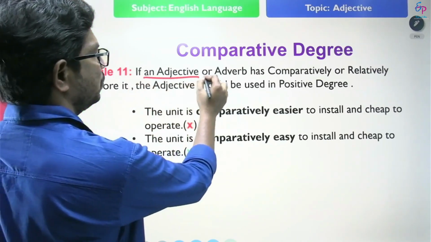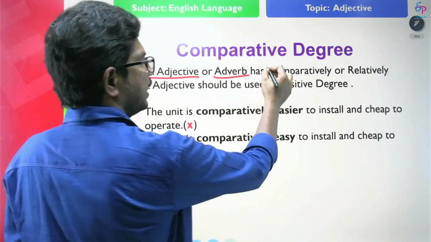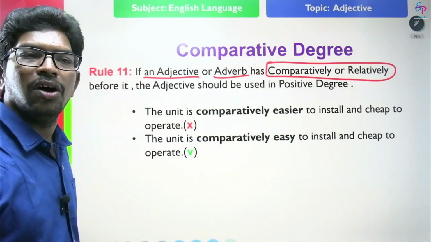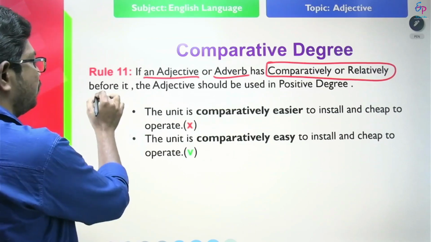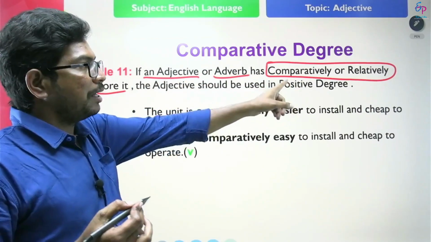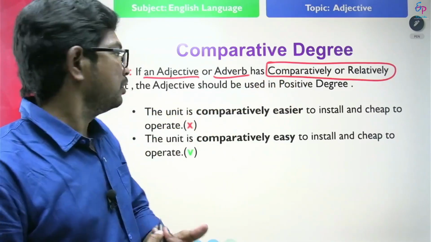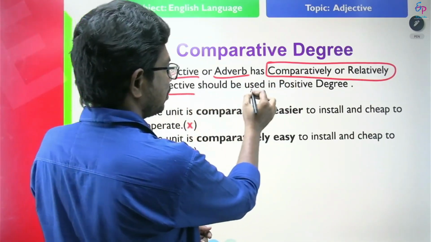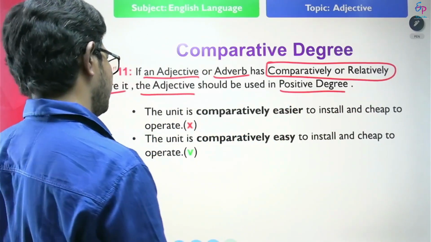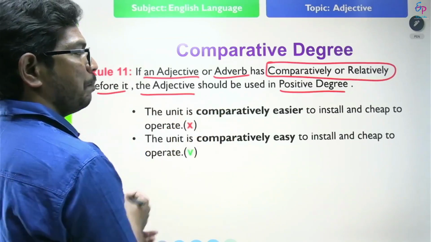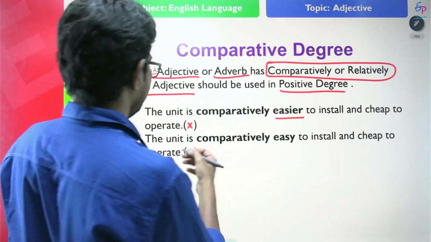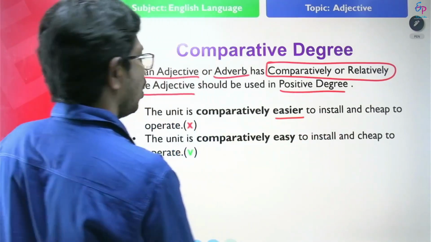See the next rule. If an adjective or adverb has the words comparatively or relatively before it, the adjective or adverb should be used in positive degree. Look at this example. The unit is comparatively easier to install and cheap to operate.